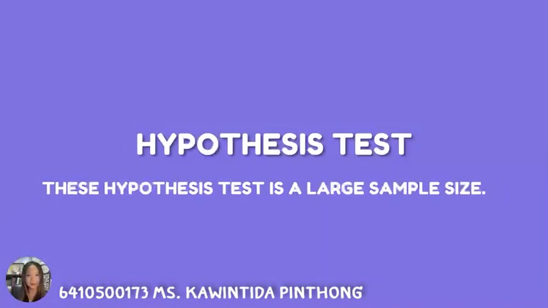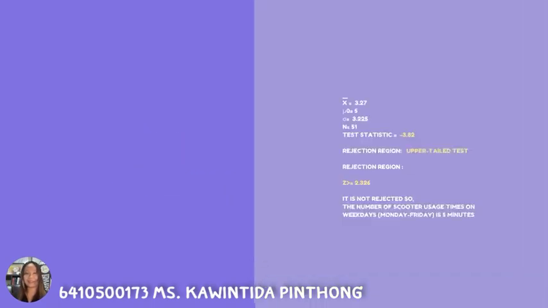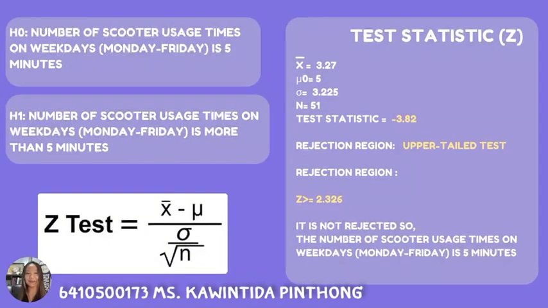A very last one for our statistical hypothesis tests. These hypothesis tests use a large sample size because we collected up to 51 samples, so all of this is large. And from here, we start with having a hypothesis again, and an alternative one, then we test it with the statistics, and we use this formula right here that I put in the slides. So this is how it goes.